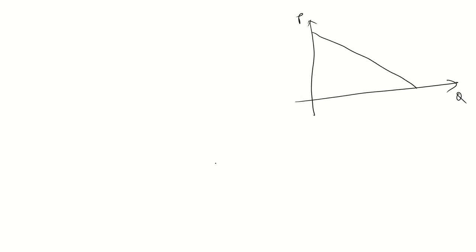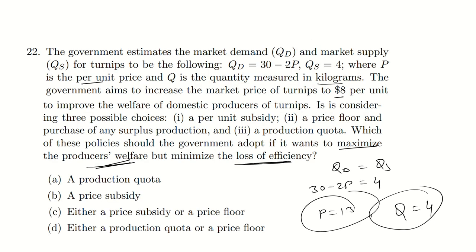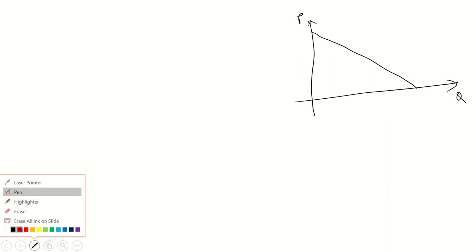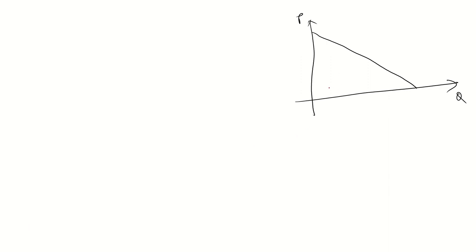Whenever you make a graph like this, this is the price and this is the quantity, and you will get the demand curve given by QD equal to this much. The equilibrium point is at 13 and 4, so price equal to 13 and the quantity demanded is 4.